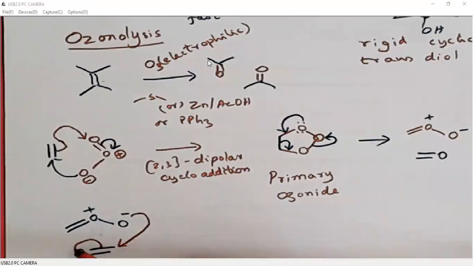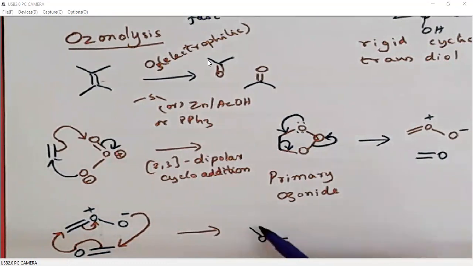Then these bonding electrons will be polarized towards oxygen, and O minus will attack this carbon, and the bonding electrons are polarized towards oxygen because oxygen is positively charged. So when we polarize these 2 electrons, it will be neutralized. So the product is, again, a dipolar cycloaddition, but the product is different. There is an oxygen inserted between the 2 carbons, one here, the other one here, with an oxygen inserted between them.